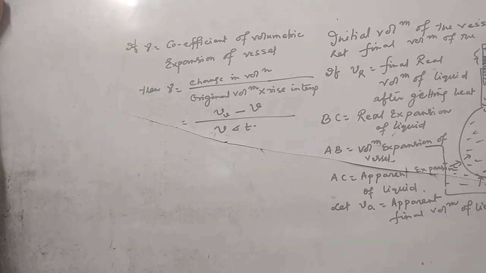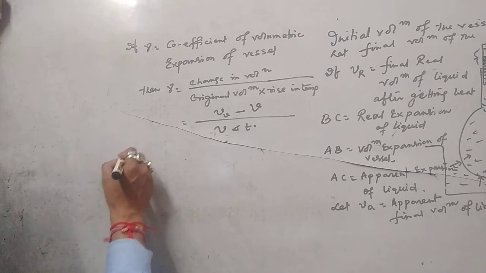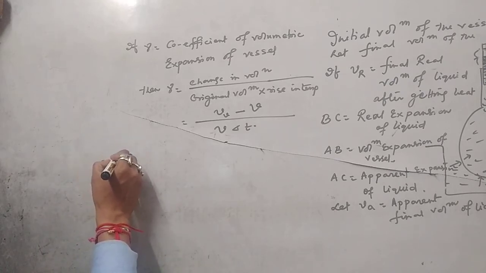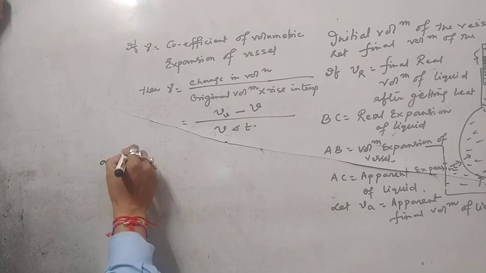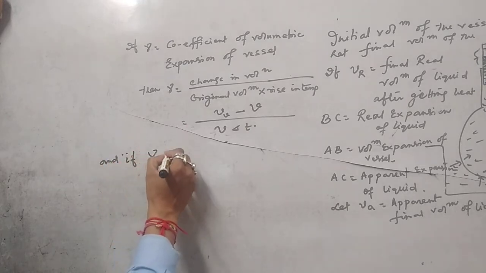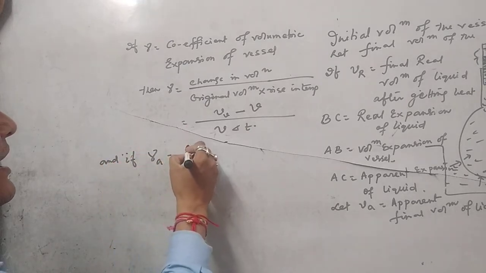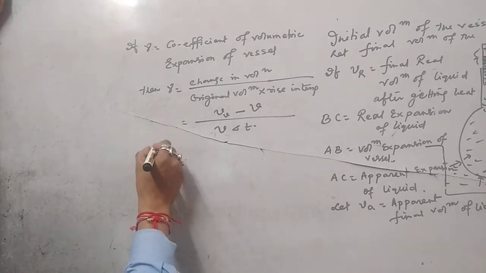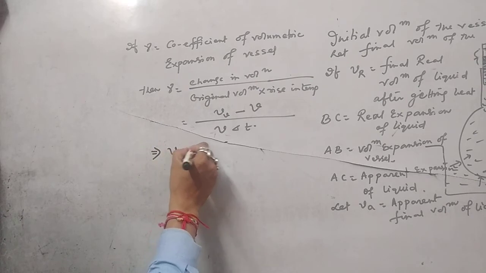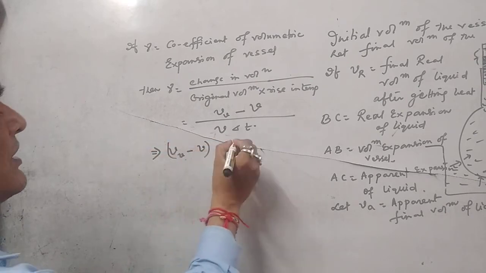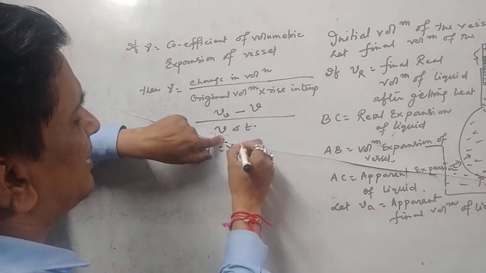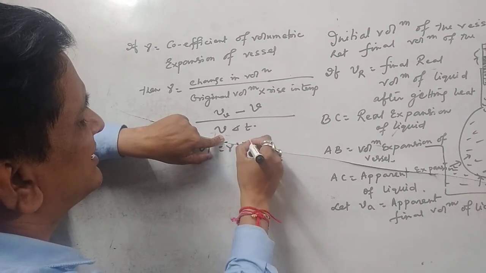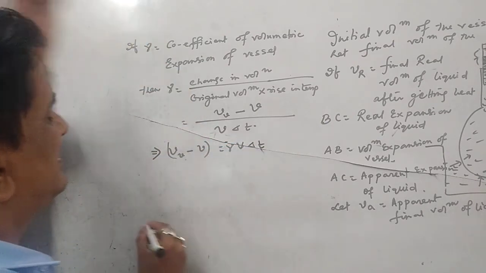So V suffix V minus V equals gamma into V into delta T.